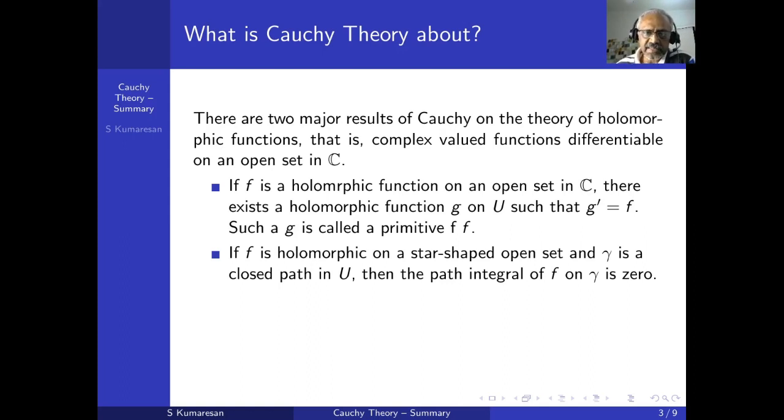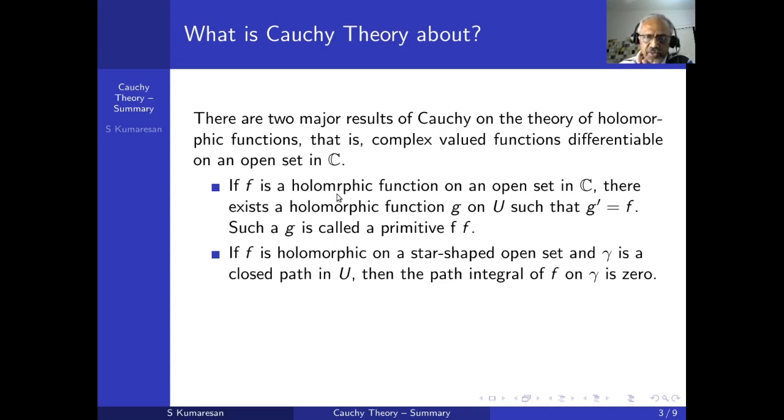And the second thing, if F is holomorphic on a star-shaped open set and gamma is a closed path, then the path integral of F over gamma is 0. Okay, right. Notice that this will be somewhat easier. Why?